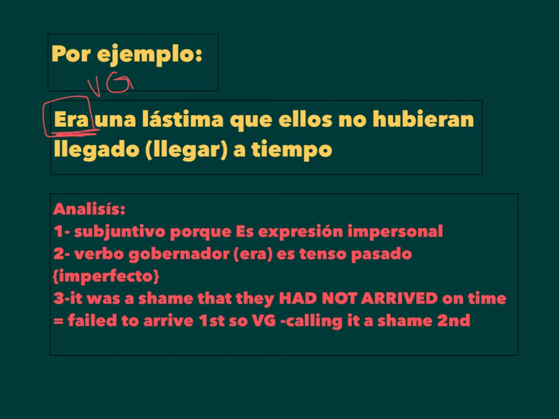The reason I go with this new one, with hubiera and llegado, is because when you compare your two verbs, you have to say to yourself, if era is my governing verb, does that happen first or does it happen second, right? It was a shame that they had not arrived. They have to not arrive first, okay? So them not arriving is this verb over here, okay? Then, second, I can express that I'm sad about it, that it was a shame. Oh, wah, wah. Okay? So that means my governing verb is second. That's the key for that pluperfect subjunctive. Okay? Sí.